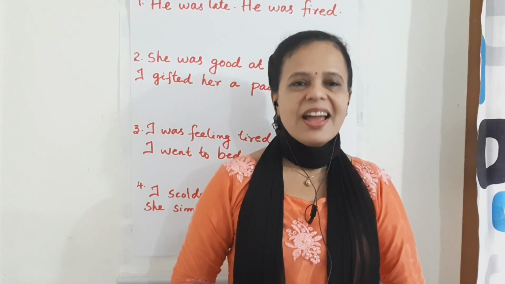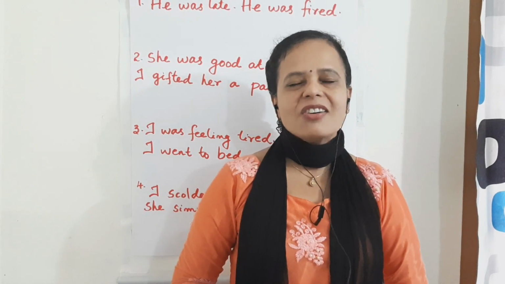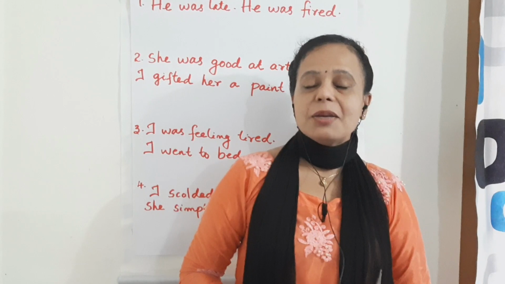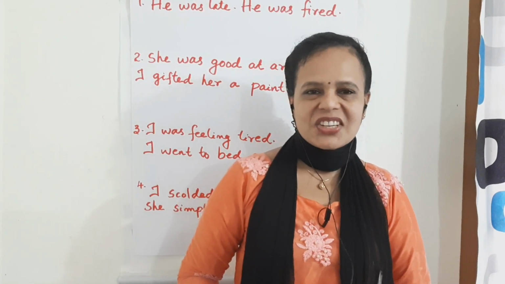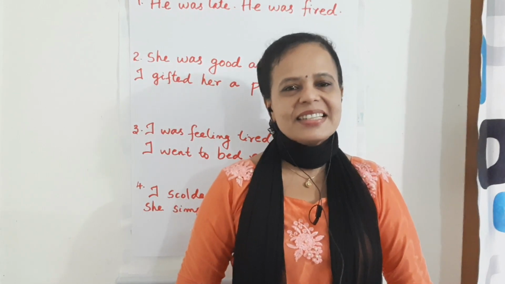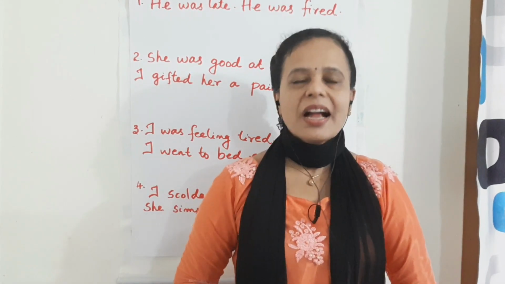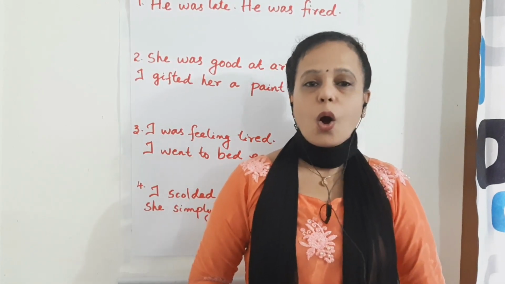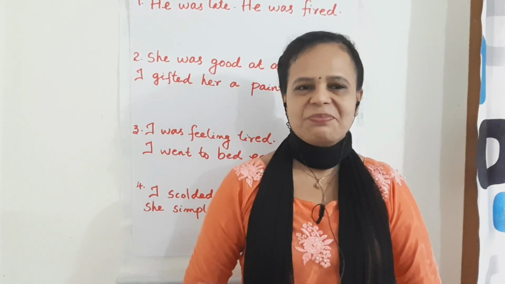You may answer, I'm not listening to you because I feel bored. Here, you answered me by using the causal conjunction because. As and since are two causal conjunctions which are alternatives or options for because.